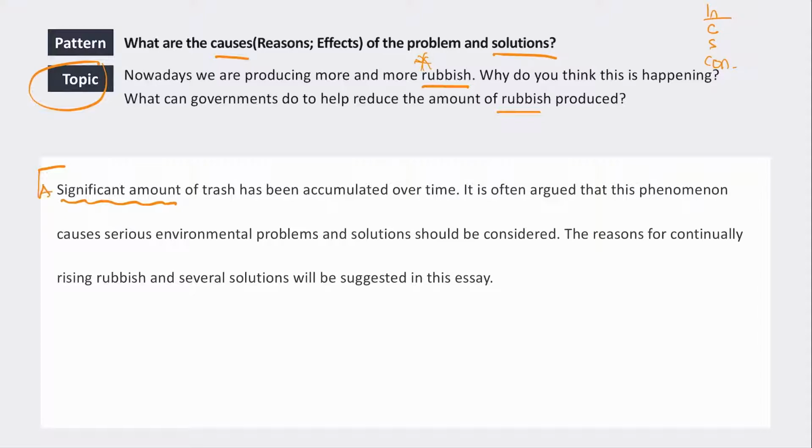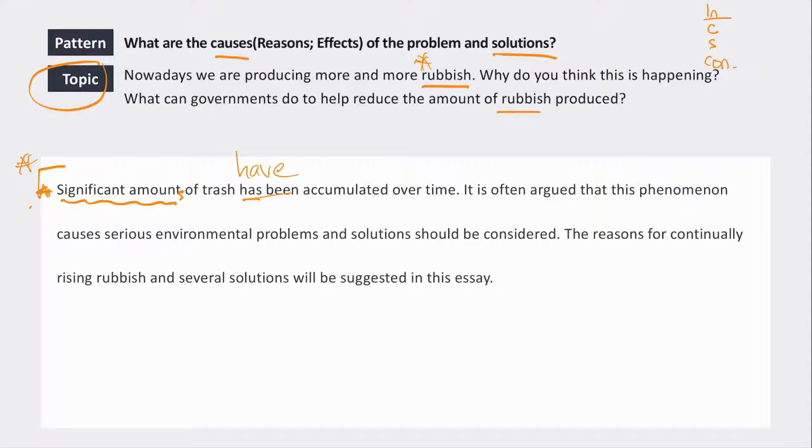You can say a significant amount of trash, or we can make it plural and say significant amounts of trash have accumulated. Okay, so either say a significant amount of trash has been accumulated over time, or we can say significant amounts of trash have accumulated over time. Okay, so that's the first thing that this candidate needs to check.